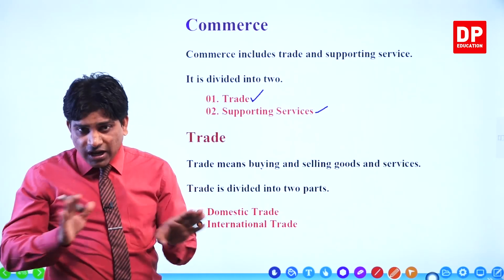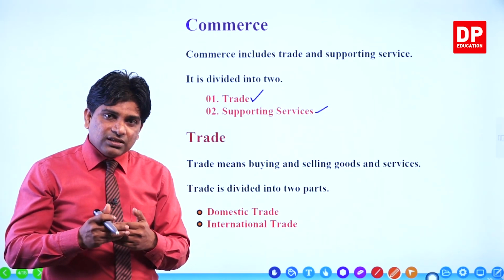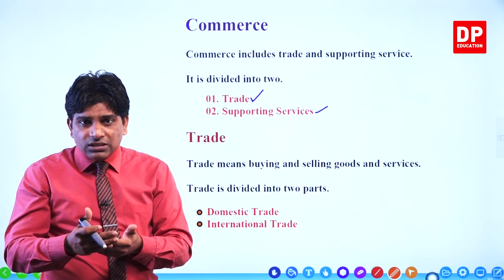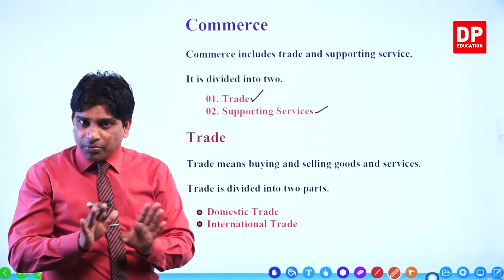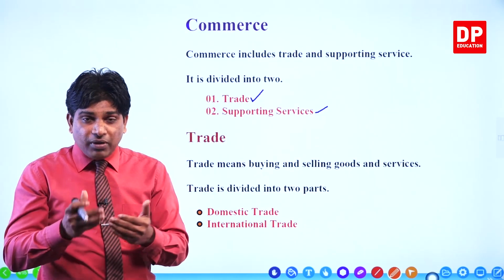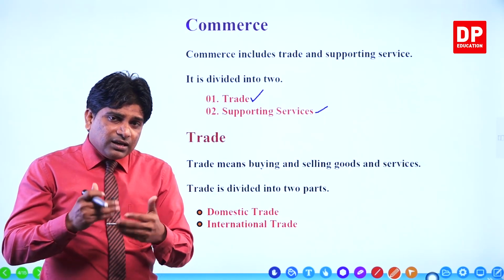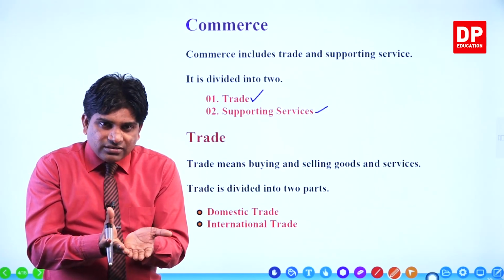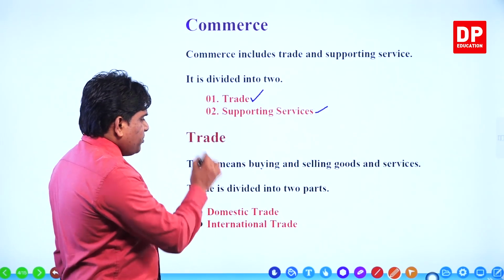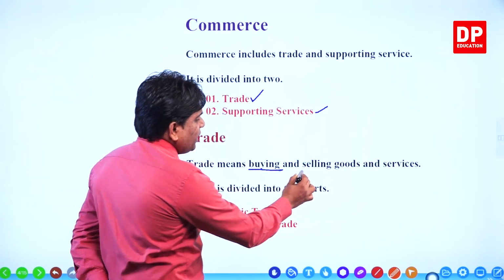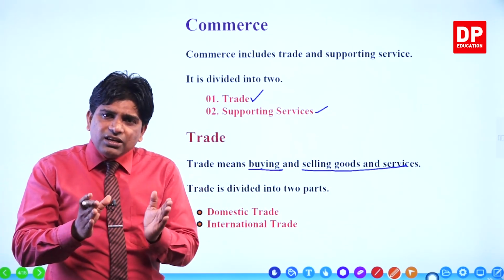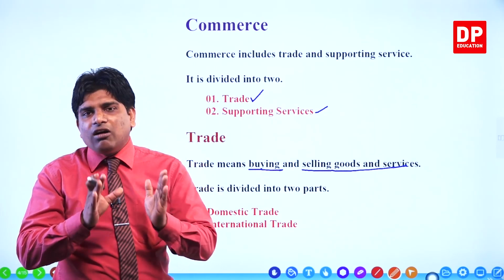If you want to get some service from a lawyer, you have to meet the lawyer. A lawyer never sells any product. He gives his service. That time also you have to pay money. When you meet a doctor, you get the service, not the product, right? There also you get the doctor's service and you pay money. Then all this is included in the trade concept. Now trade means buying and selling goods and services.